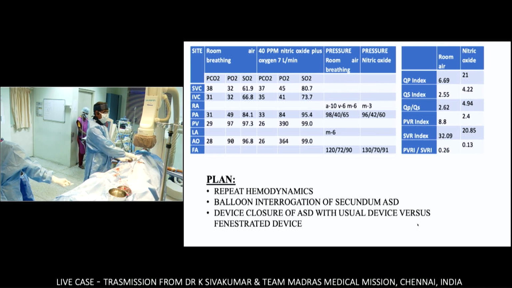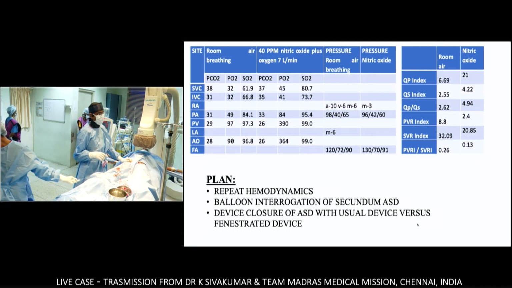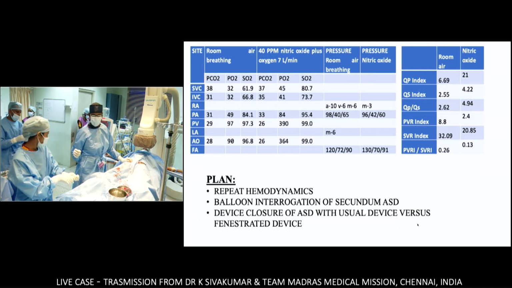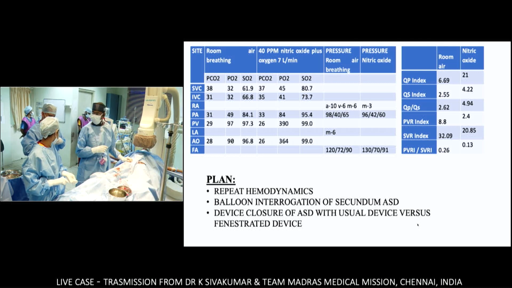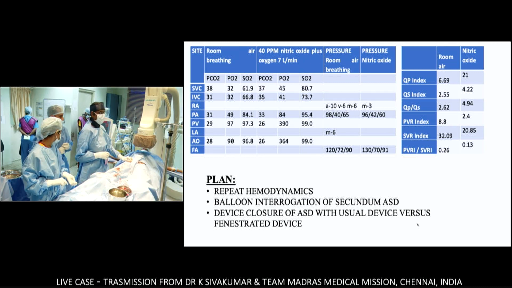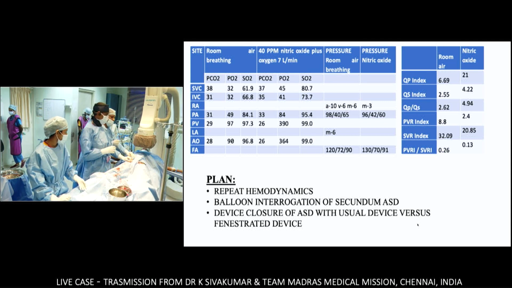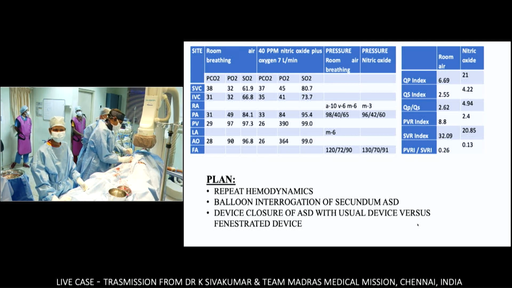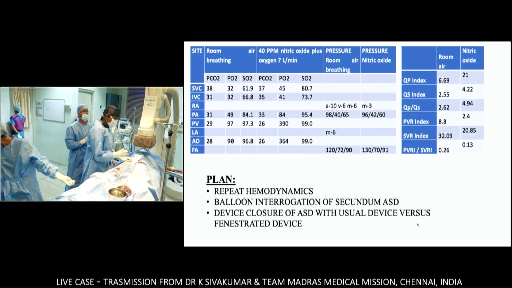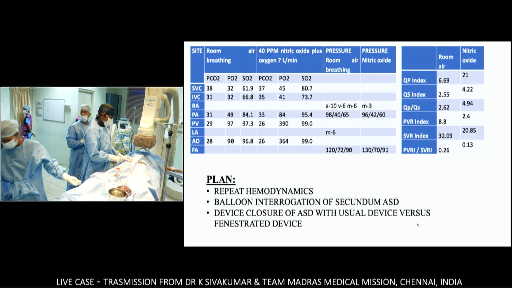The basal Qp itself is high, and the pulmonary vascular resistance is dropping to almost 1/3 of the basal value, and the PVR by SVR ratio is significantly low. So this tells us that she is acceptable for a fenestrated device.